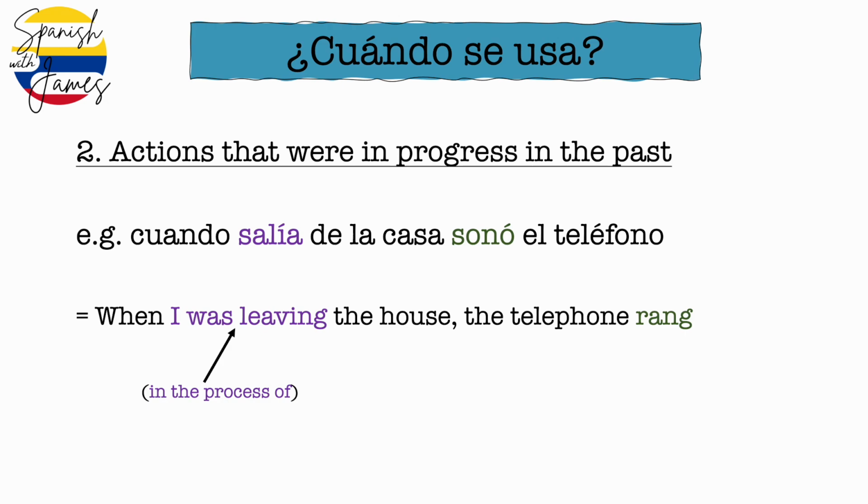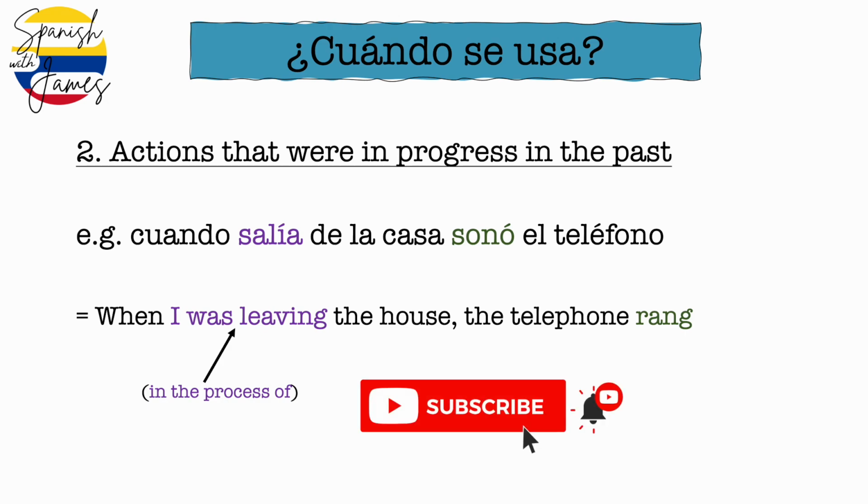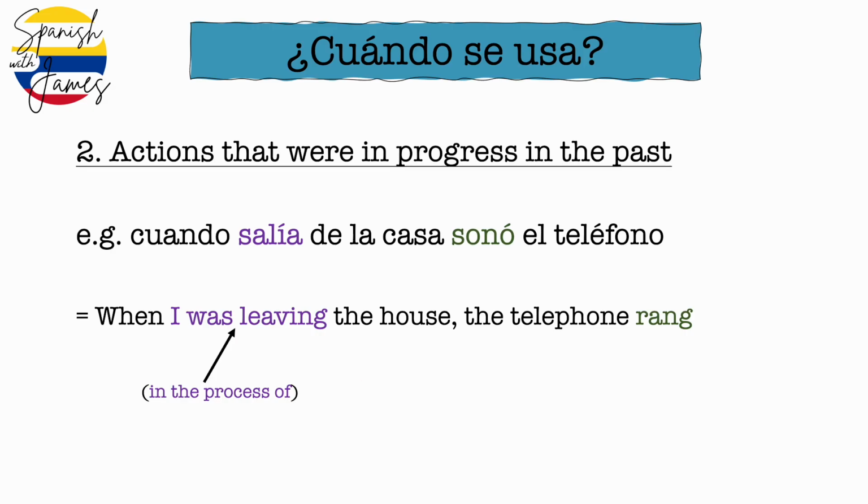Now the second main case of where we use the imperfect is for actions that were in progress in the past. This is where you might see the imperfect and the preterite used side by side quite a lot. For example, cuando salía de la casa, sonó el teléfono. When I was leaving the house, the telephone rang. Or we can think of it as when I was in the process of leaving the house. So the imperfect here tells us that this action was taking place. It was in progress, but it wasn't yet complete. And then the preterite tells us what the interrupting action is.